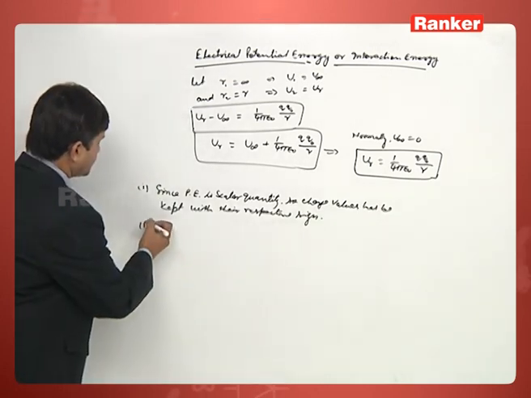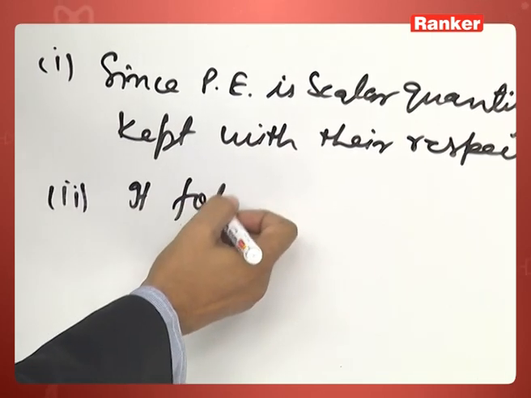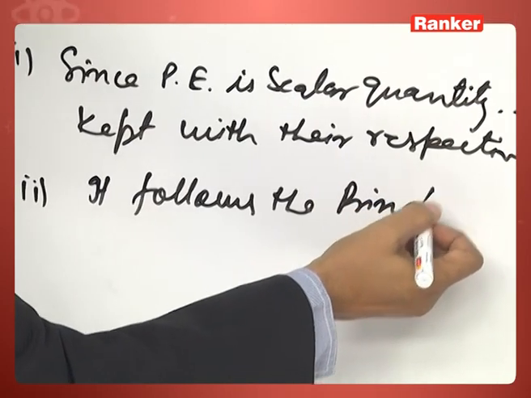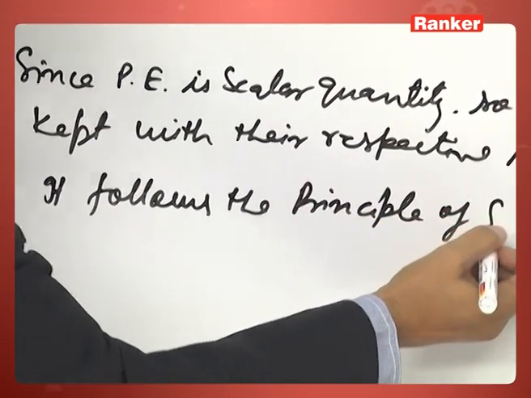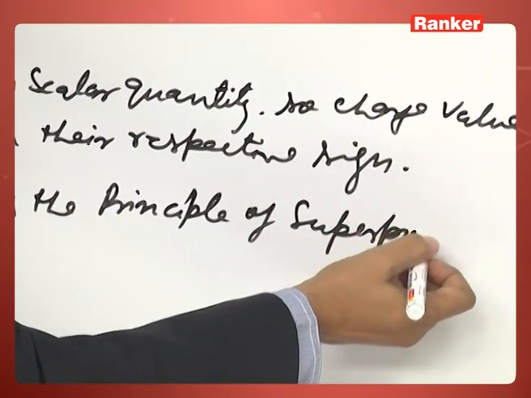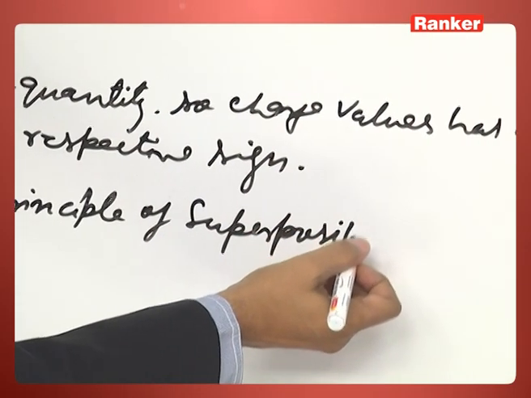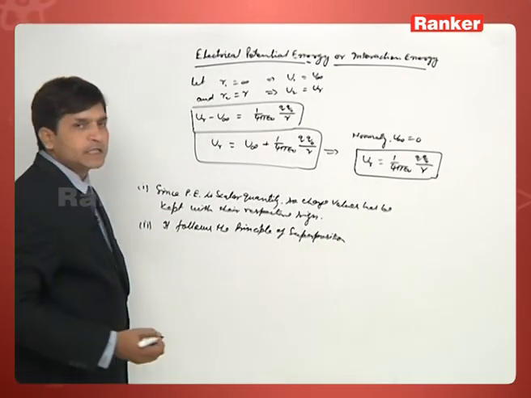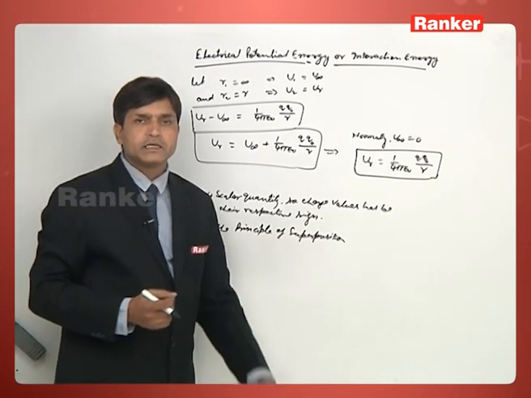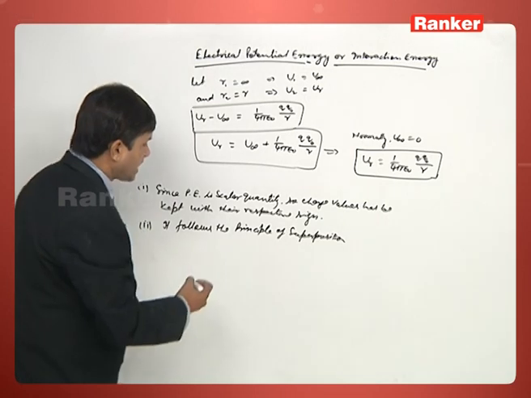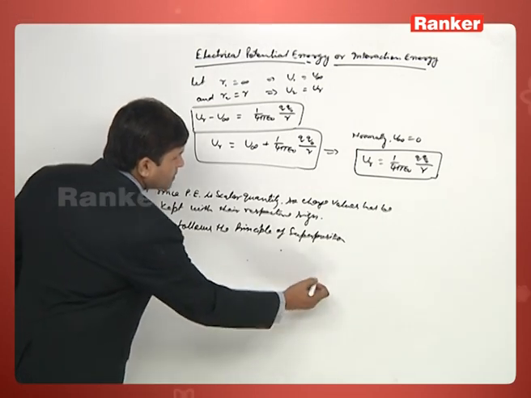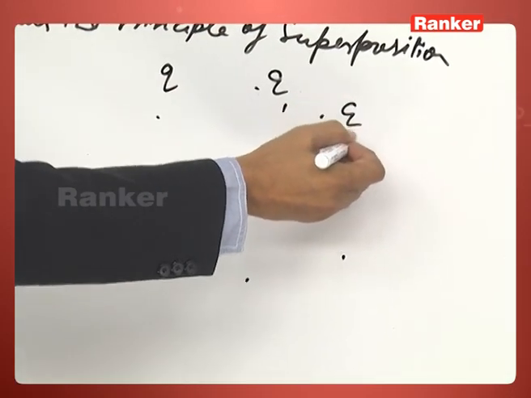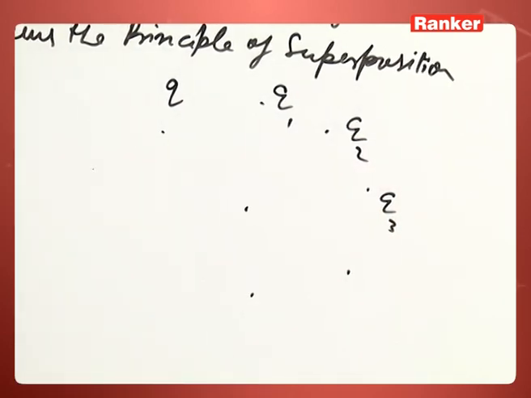Second point, it follows the principle of superposition. The meaning of this is that the potential energy of a system does not depend on the presence of other charges. For example, let us say we have a number of point charges Q1, Q2, Q3 and likewise.